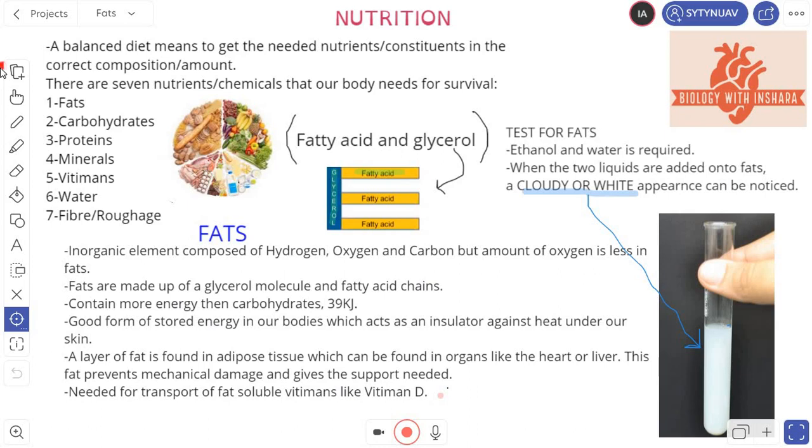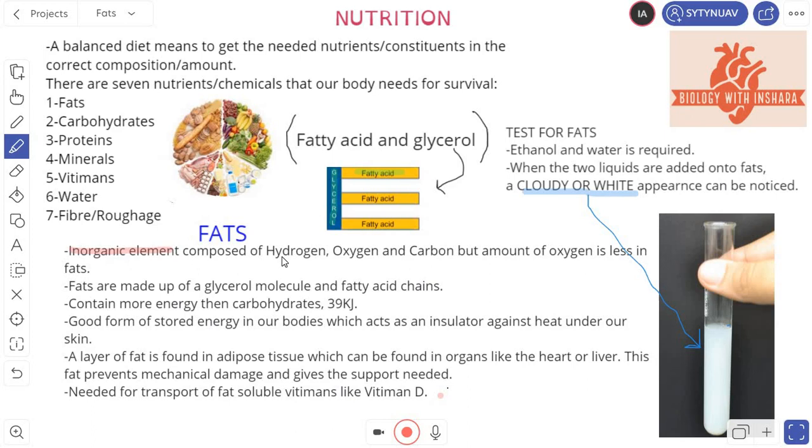Okay, so let's get to the chase. Fats. Well, what are fats? Let's first get the basic idea. They are inorganic elements. Let me just grab my highlighter here first, and then we'll move on. Okay, so fats are inorganic elements. This basically means that they don't directly provide you with energy. They need to be broken down, and then they are useful for you.